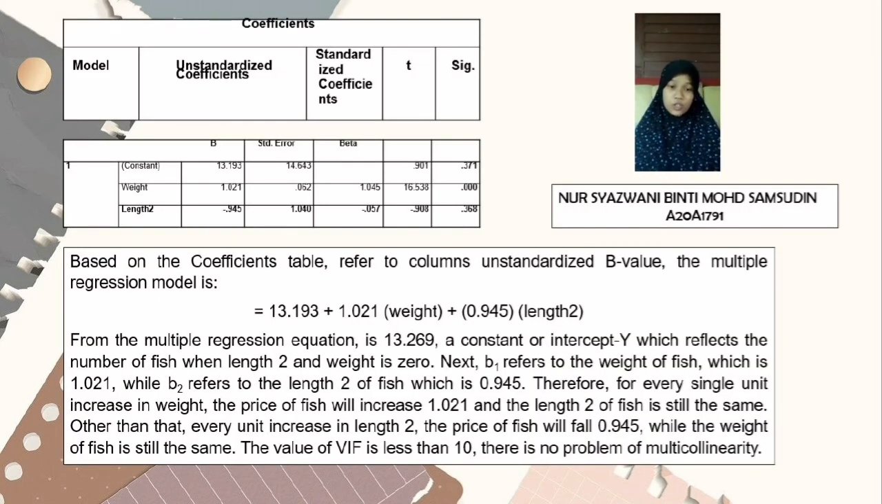From the multiple regression equation, 13.269 is a constant or intercept, which reflects the price of the fish when the length 2 and the weight are 0. Next, b1 refers to the weight of fish, which is 1.021, while b2 refers to the length 2 of fish, which is 0.945. Therefore, for every single unit increase in the weight, the price of the fish will also increase by 1.021, while the length 2 of fish stays the same. Other than that, for every unit increase in the length 2, the price of the fish will fall 0.945, while the weight of the fish stays the same.